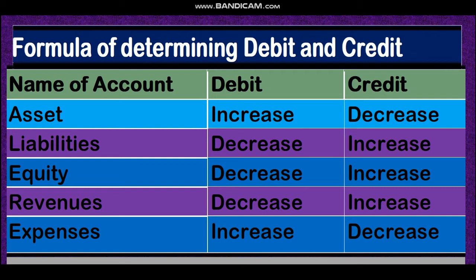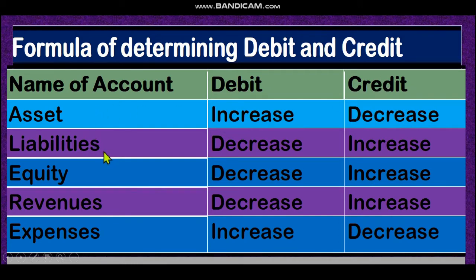Here, student, asset increases debit. Dear student, look at the name of the account, asset. There are five types of account, and all of you know them: asset, liabilities, equities, revenues and expense. For an asset account, if any asset increases, then this is debit. If any asset decreases, then it is credit. If any asset increases, debit; decreases, credit.